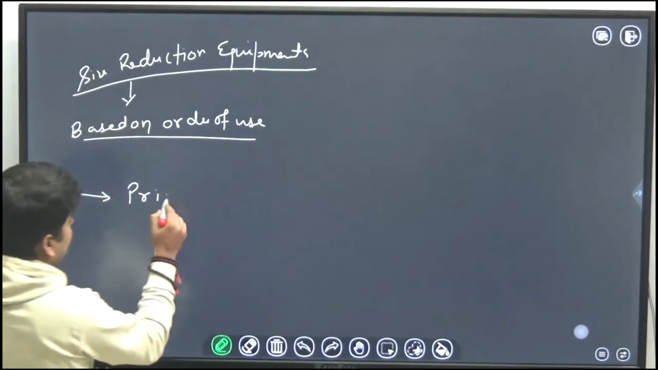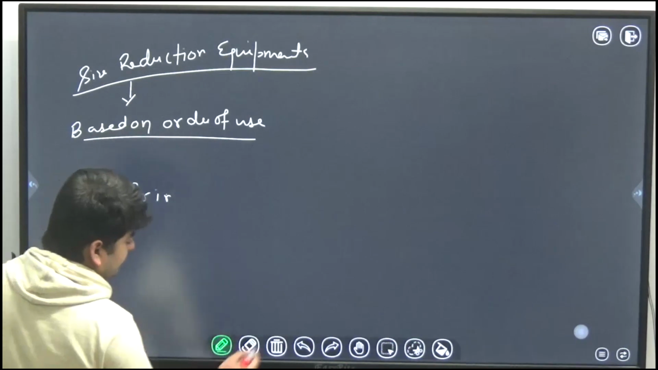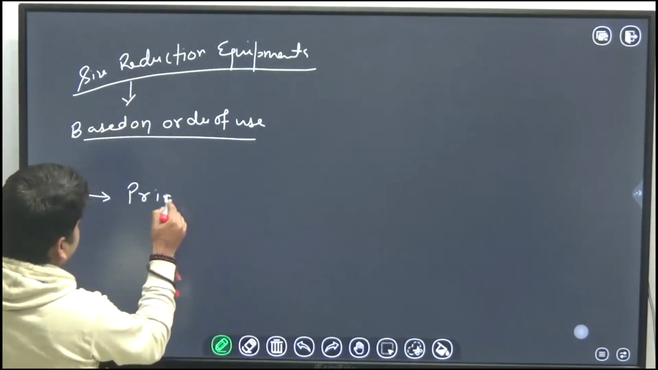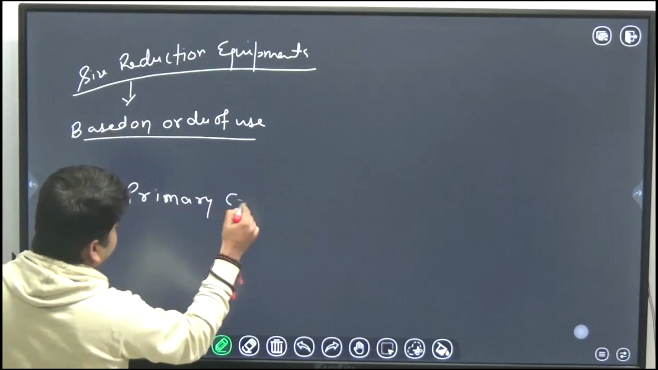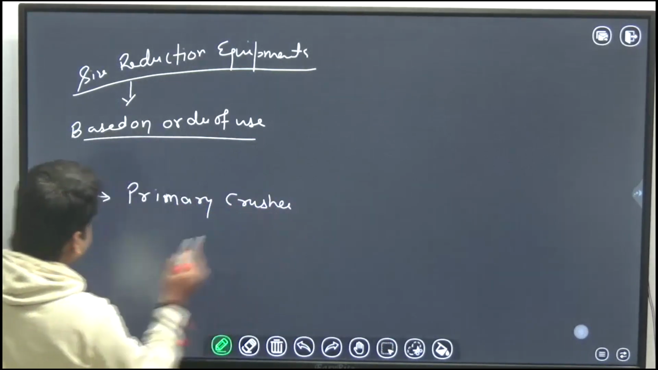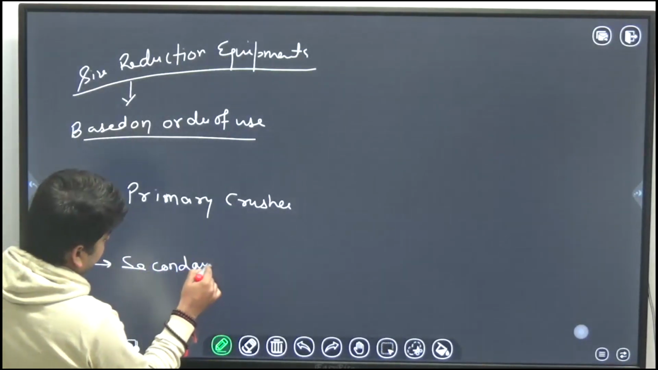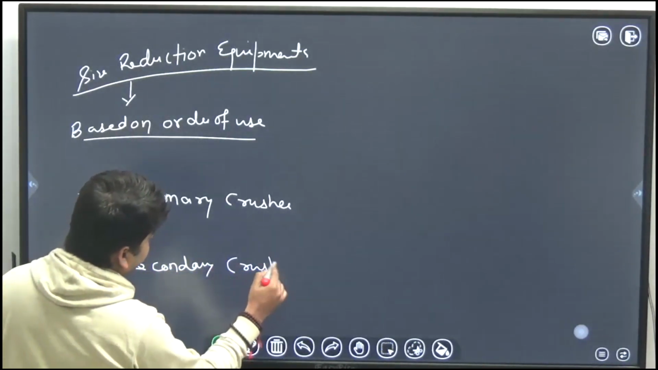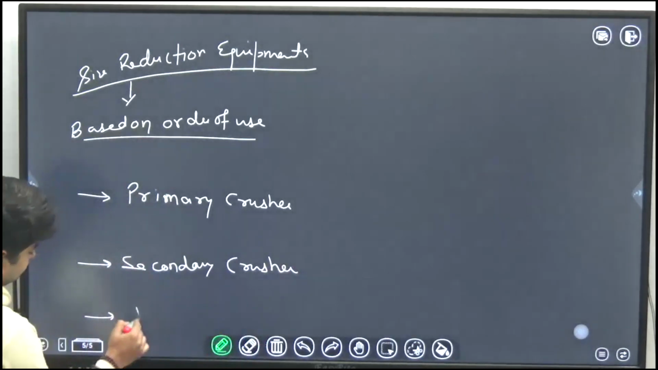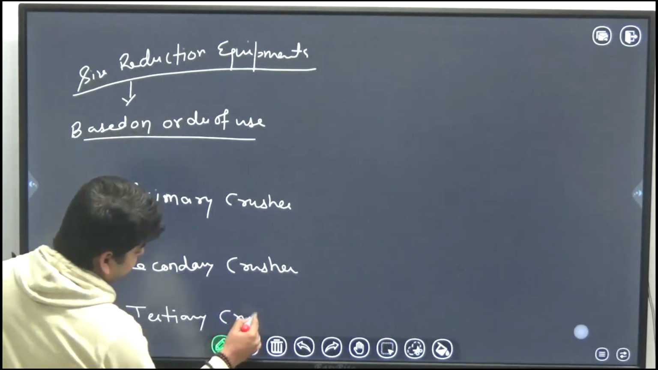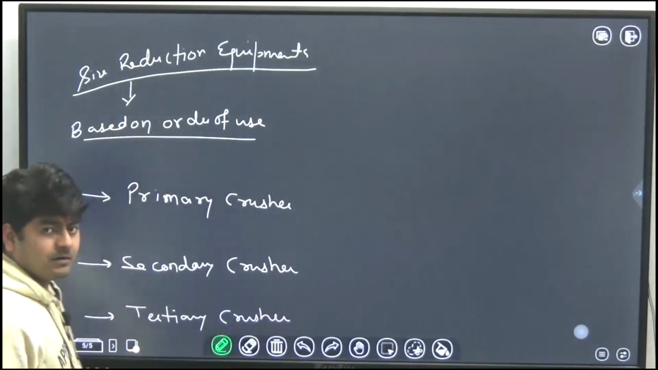Okay, so we can classify them as primary crusher, secondary crusher, and tertiary crusher.